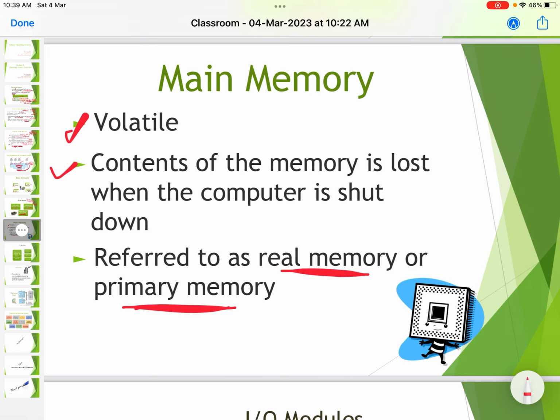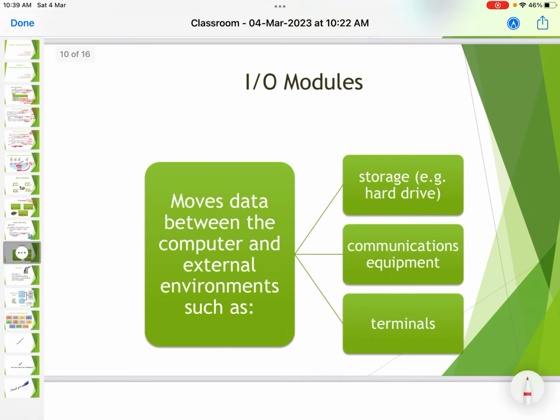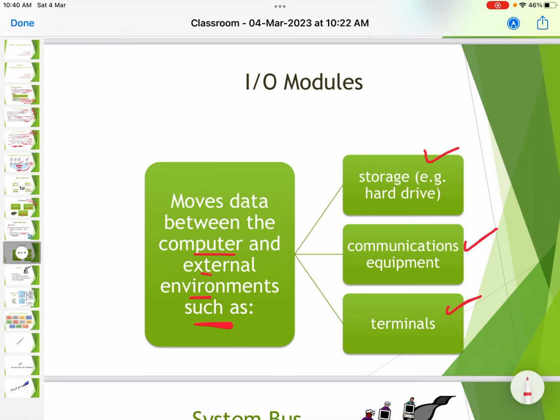IO modules move the data between the computer and the external environment such as storage, for example a hard drive, communications equipment and terminals. So there are IO modules for the data to go between the external environment and the computer.